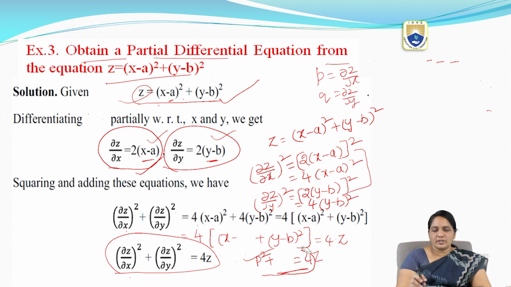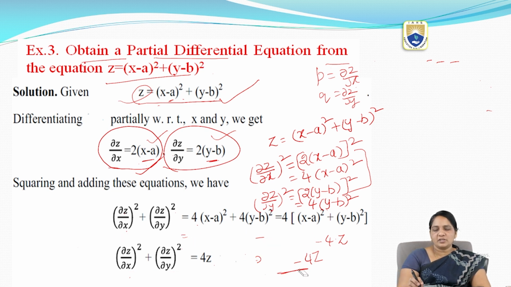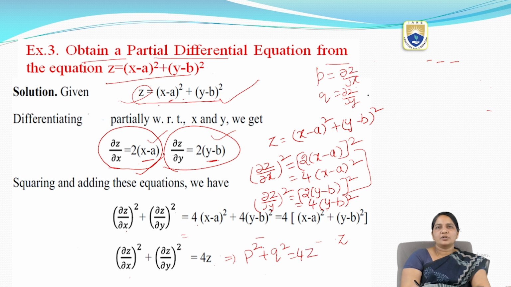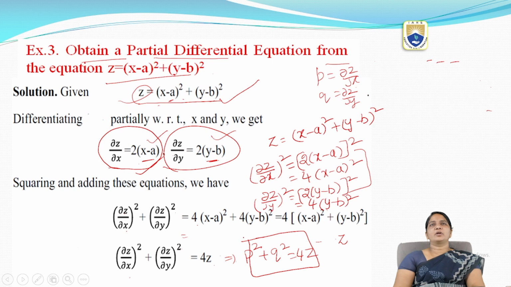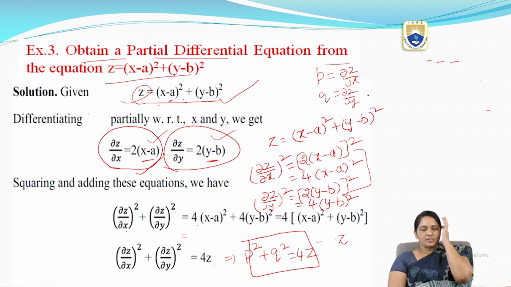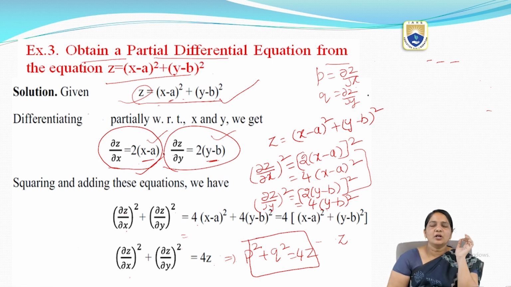So finally I got this equation. What is that equation? p square plus q square equal to 4z. So this is our required PDE. This is the way we can solve the given equation to form a PDE.